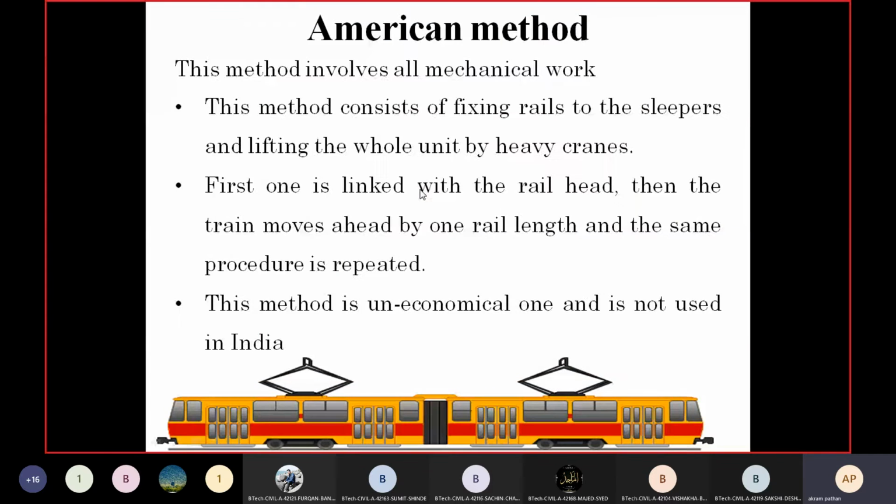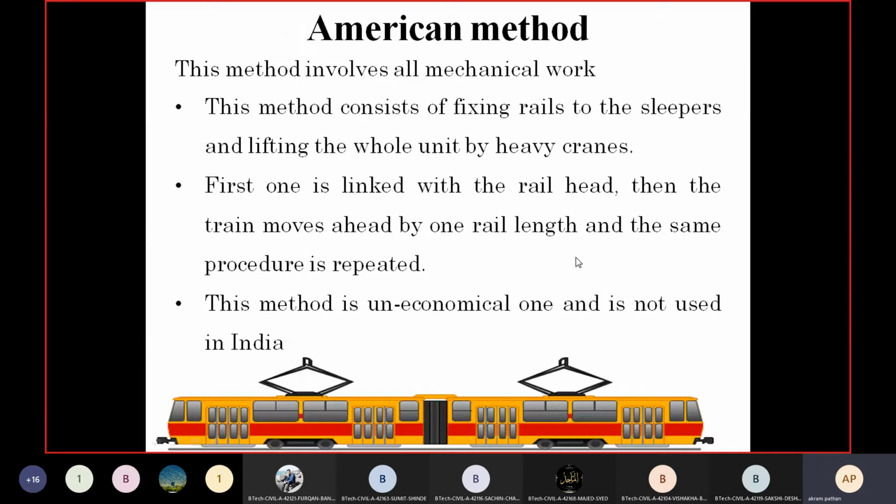Then the other method is the American method. This method involves all mechanical work. The first step in the American method is that this method consists of fixing rail to the sleeper and lifting the whole unit by heavy cranes. So we require the cranes for lifting of the sleepers. Then the first one is linked with the railhead, and then the train moves ahead by one rail length, and the same procedure is repeated. This method is uneconomical and it is not used in India.